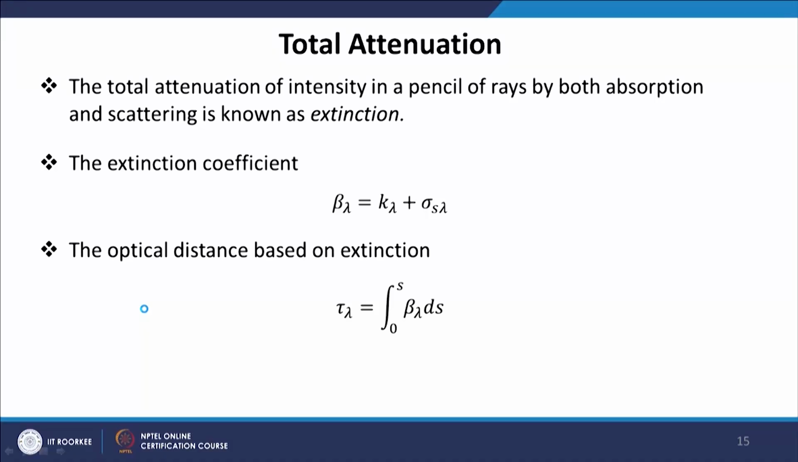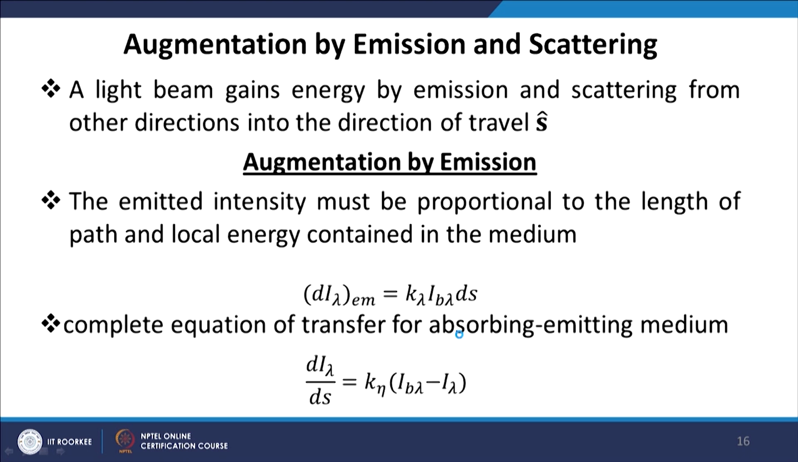So, we combine absorption and scattering into a single coefficient. This coefficient is called the extinction coefficient, which is the sum of the linear absorption coefficient and the linear scattering coefficient. Beta lambda is the extinction coefficient, and we can also define the optical depth, or optical path length, based on this extinction coefficient as the integral from 0 to s of beta lambda ds. So, these were two physical phenomena that lead to attenuation of radiation. Now, there are two phenomena that lead to augmentation, or increase, in intensity. The first one is emission and the second one is scattering.